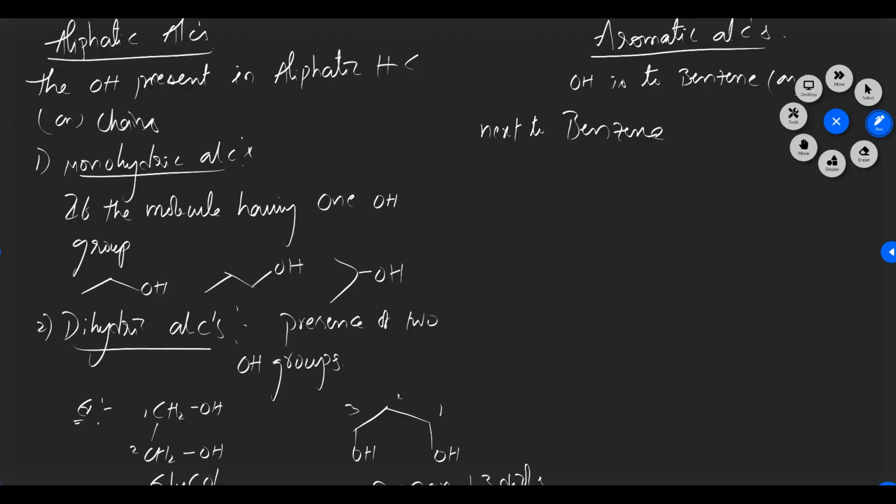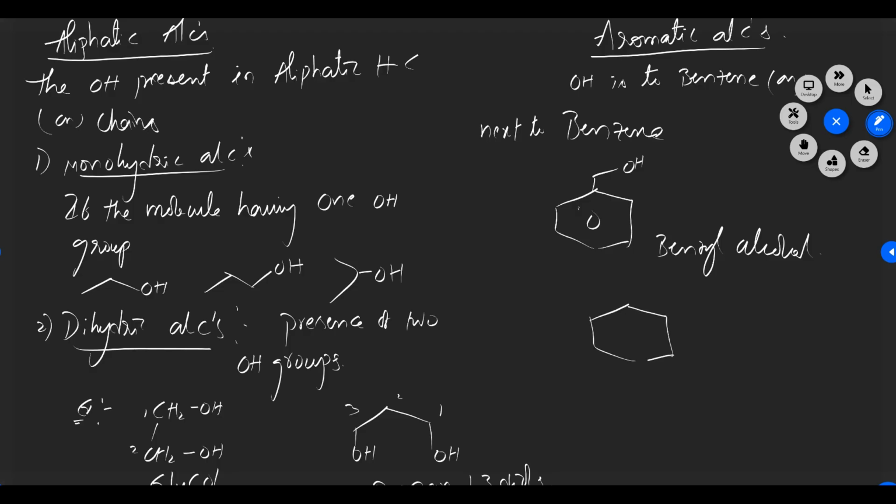What are the examples? We can see next to the benzene. Why? Because if it is directly attached to the benzene we call it phenol, and we can discuss phenols in another part. So this one is benzyl alcohol.